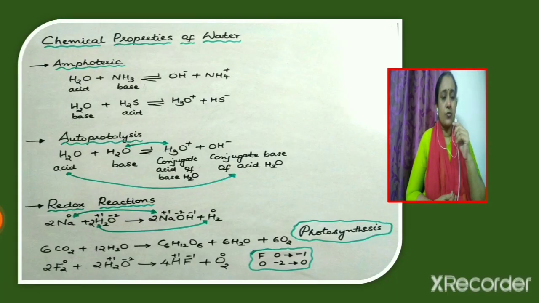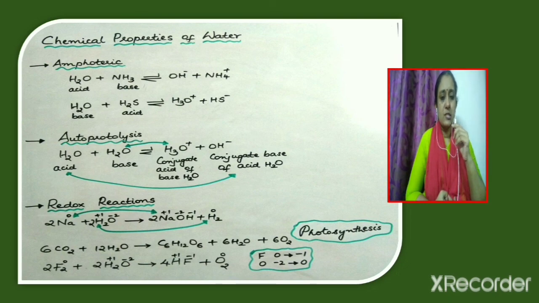Chemical properties of water. Water can react with an acid as well as with a base. Therefore, water is said to be amphoteric in nature. Now let us consider the reaction equations: reaction of water with an acid and reaction of water with a base. Consider the first equation. Here water reacts with ammonia.